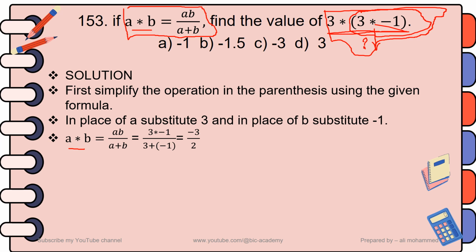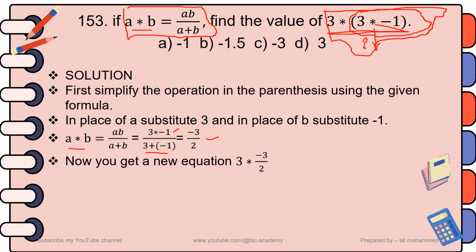So you have on the numerator 3 times -1, and on the denominator 3 plus -1, or 3 minus 1. Then the numerator becomes -3 and the denominator is 2. So you have -3 over 2, which is the value of 3 * -1.